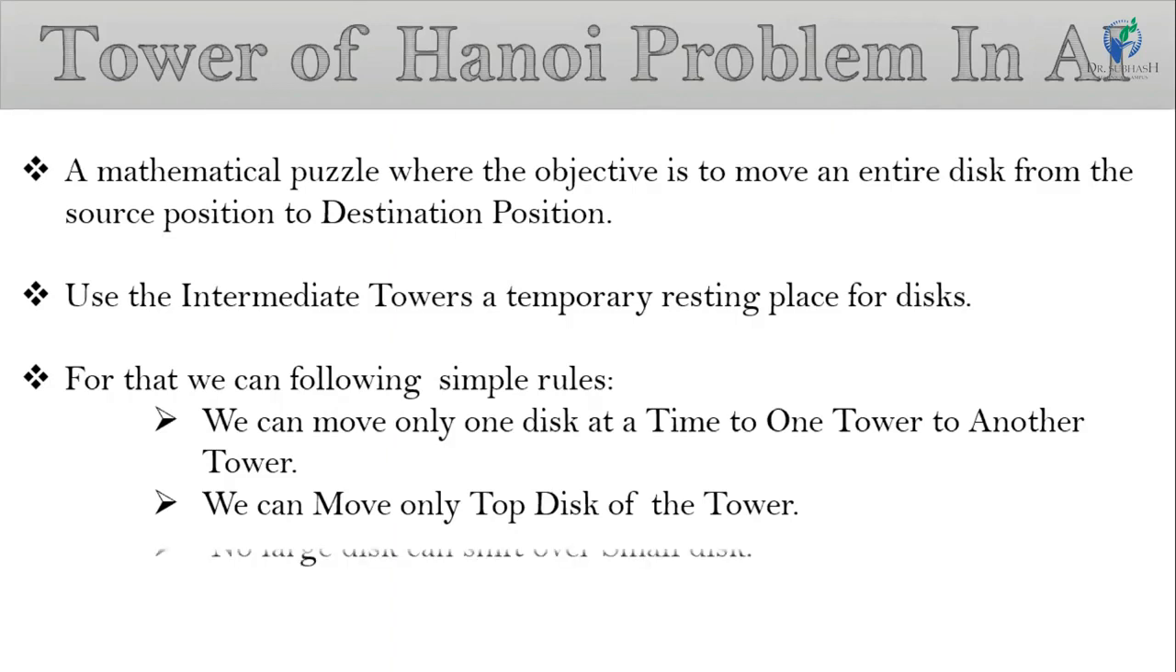Next rule is no large disk can be placed over a small disk. Means we follow descending order to insert a disk into a tower when the tower already has a disk. So now with the help of these rules I can solve the Tower of Hanoi problem.